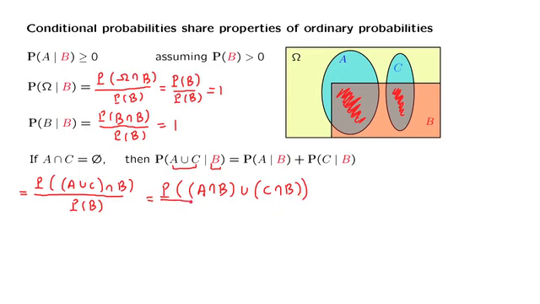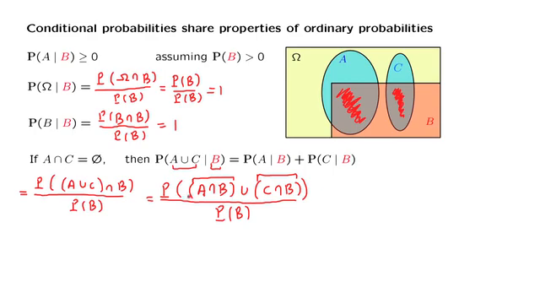And now we divide by the same denominator as before. Here's an interesting observation. The events A and C are disjoint. The piece of A that also belongs in B, therefore, is disjoint from the piece of C that also belongs to B. Therefore, this set here and that set here are disjoint.